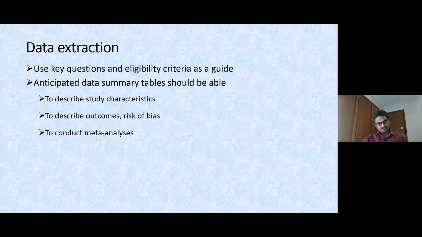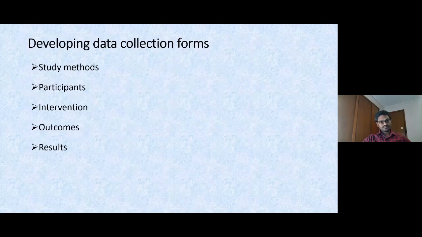So data extraction involves describing the study characteristics of the included studies, describing the outcomes, describing the risk of bias, and how we are going to conduct the meta-analysis. So developing data collection forms have these components basically.